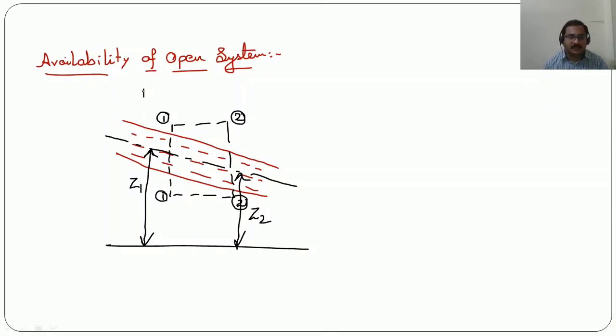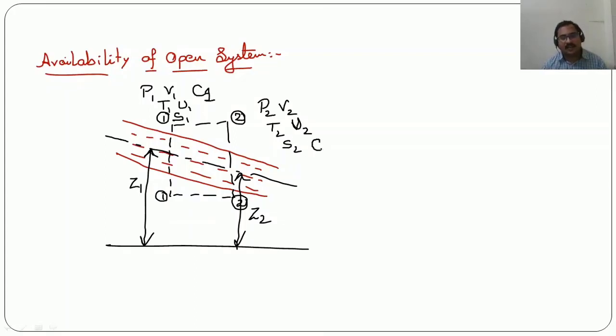Here the pressure at point 1 is P1, volume is V1, temperature is T1, internal energy is U1, entropy is S1. At point 2 pressure is P2, volume is V2, temperature T2, internal energy U2, entropy S2, and you can consider velocity as C1 here and velocity as C2 here.